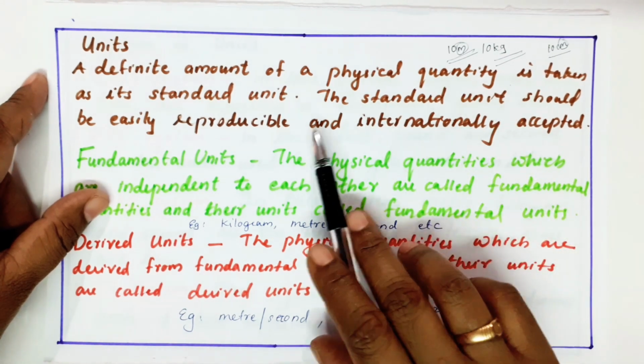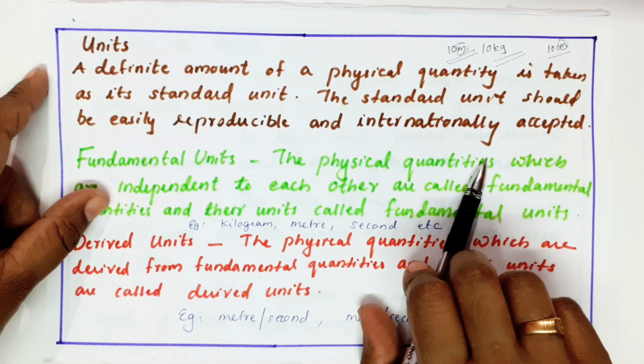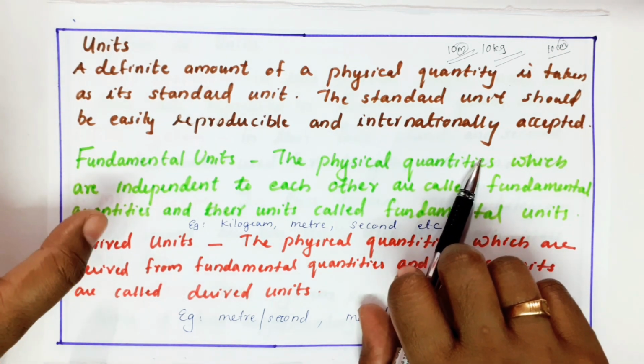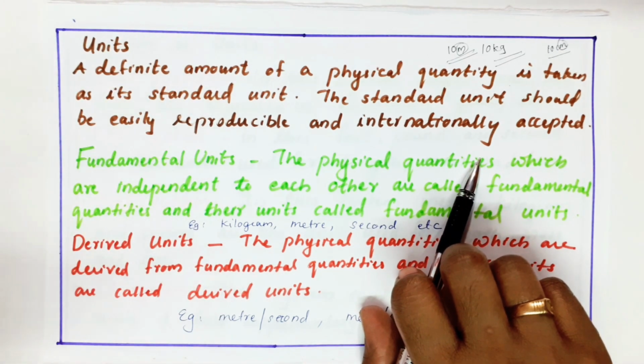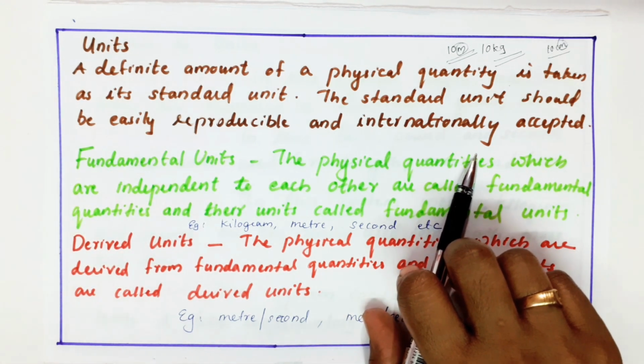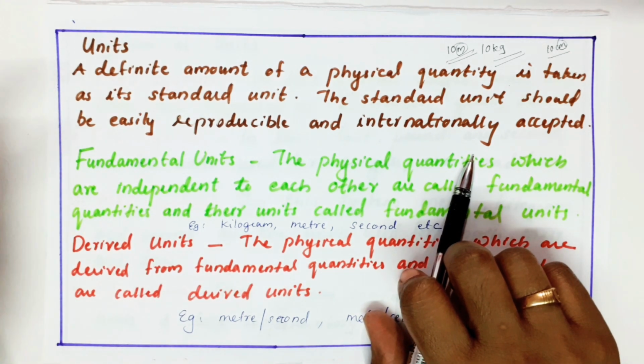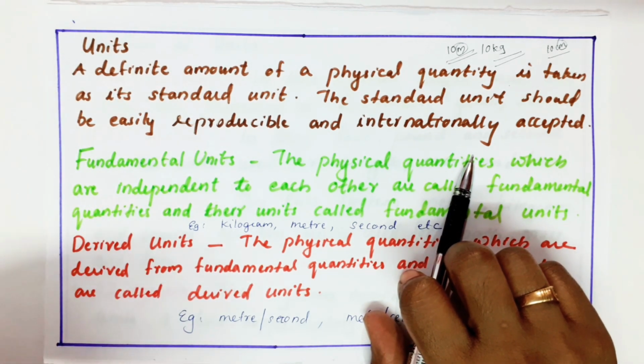Standard unit should be easily reproducible and internationally accepted. It means if I am telling one unit system, it should be known worldwide. Everybody should understand that, and we can convert it to other forms. It's called a reproducible form. Okay, so I'll discuss a few units here.